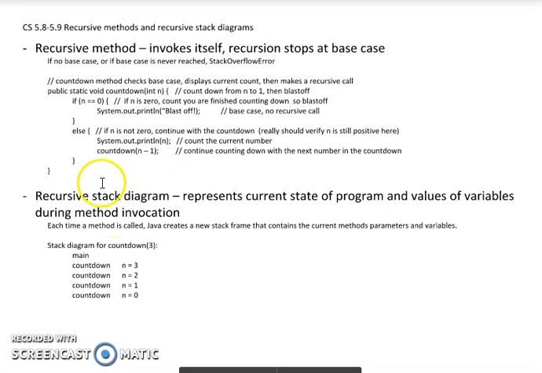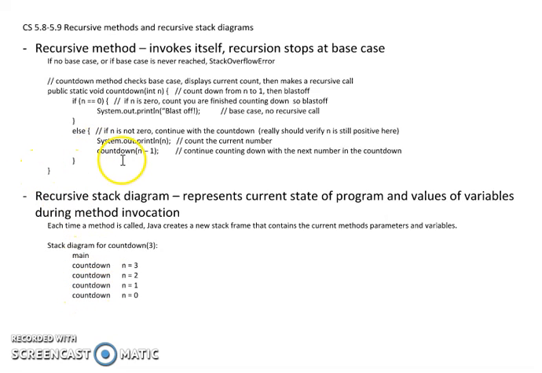So I'll come back into countdown. If n is 0, I blast off. Nope, it's not 0. So now I'm printing out 2. So I did my countdown so far. I printed 3. I printed 2. Now I'm going to call countdown with n equals 1. So now my stack diagram shows main is still active. The invocations of countdown with n is 3 and n is 2 are active, because remember I'm stuck here in both of those. I didn't get to the end.